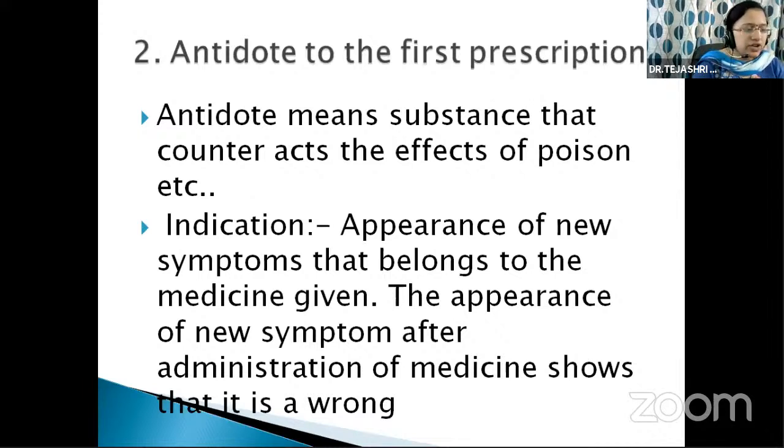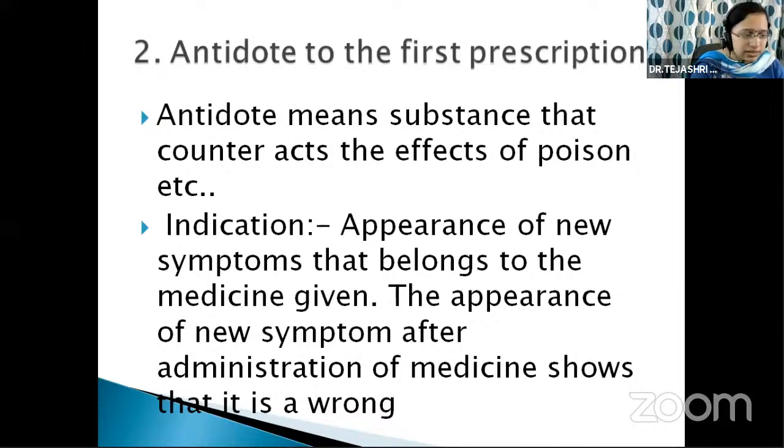Next, when to antidote the medicine. Next is prolonged aggravation and a final decline of the patient. Here also we have to antidote the remedy. Third is symptoms take a wrong direction. Prolonged aggravation is Kent's first observation. Here the patient is incurable, the pathology is deep, and the potency which we have selected is a wrong potency. That's why here we have to antidote the medicine.